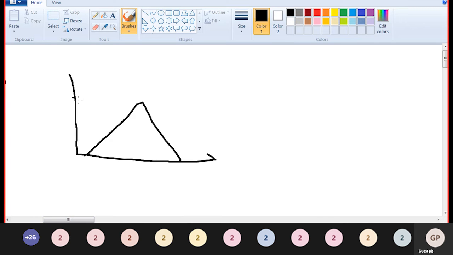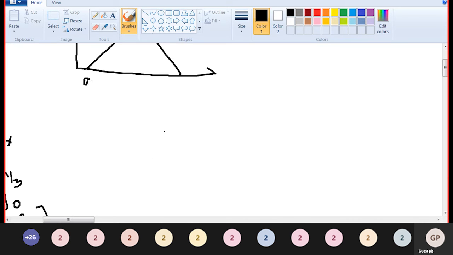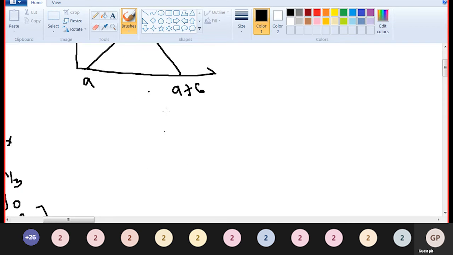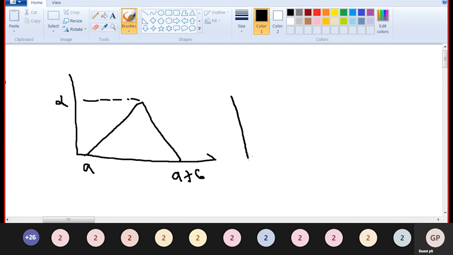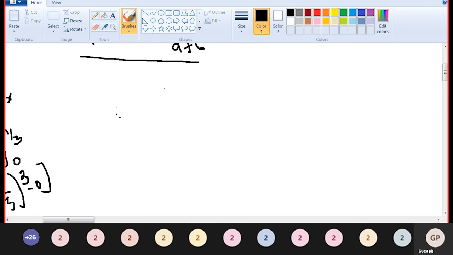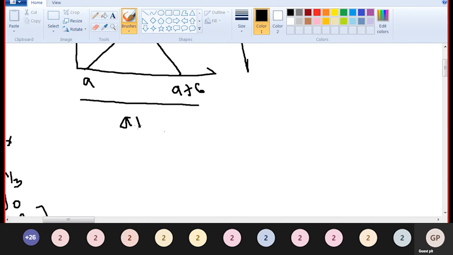The diagram is given. The height is equal to alpha. So this is A, this will be A plus B, A plus C. Okay, A to A plus C. What is the height? Height is equal to alpha. What is the base? This is the length, upper limit A plus C minus A, cancel, is equal to C. So base is equal to C.